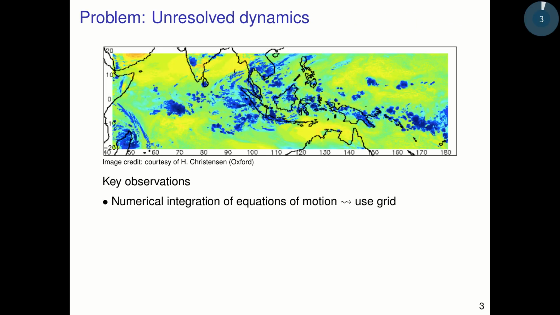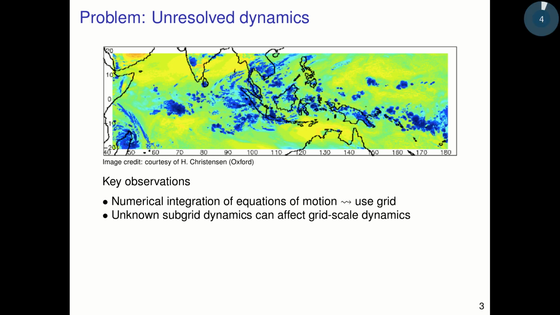A problem with this is that typically when we want to solve an initial value problem, we need to perform numerical integration of some kind of equations of motion, and we need to use a grid. In the example of numerical weather prediction, we need to put a grid on a spatial domain, and we want to evolve these equations of motion forward in time in order to infer some values of certain parameters of interest that we can then use to make predictions about the future.